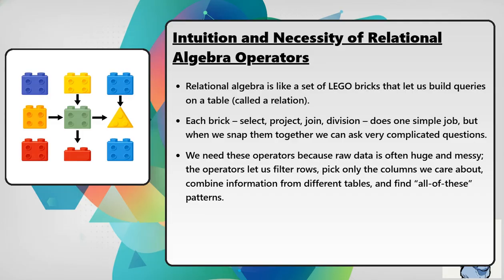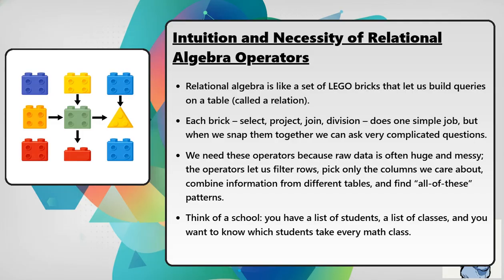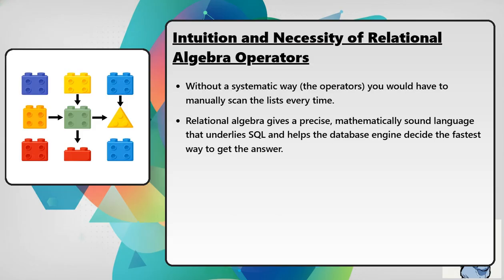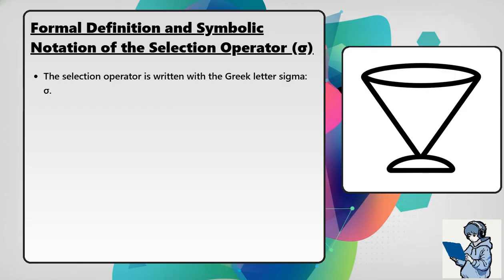Think of a school. You have a list of students, a list of classes, and you want to know which students take every math class. Without a systematic way, the operators, you would have to manually scan the lists every time. Relational algebra gives a precise, mathematically sound language that underlies SQL and helps the database engine decide the fastest way to get the answer. The selection operator is written with the Greek letter sigma.